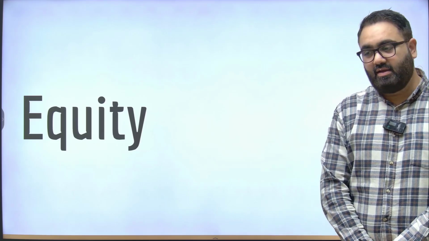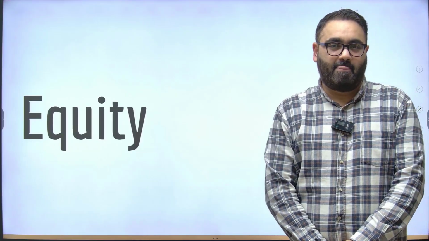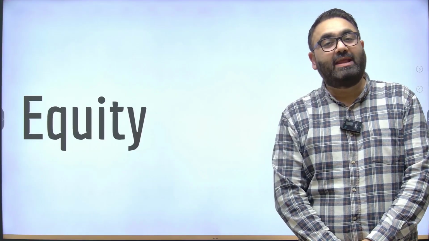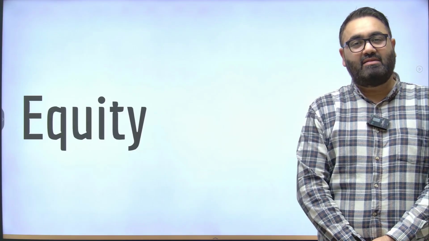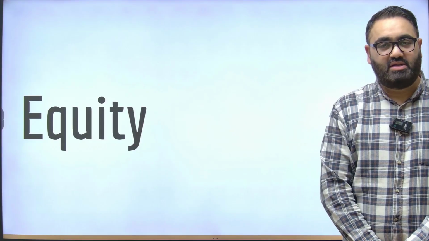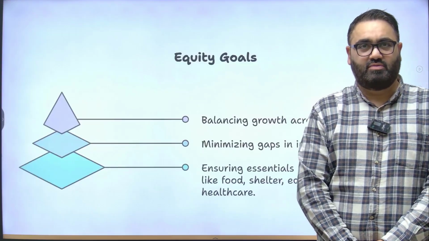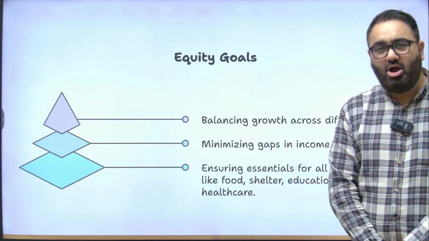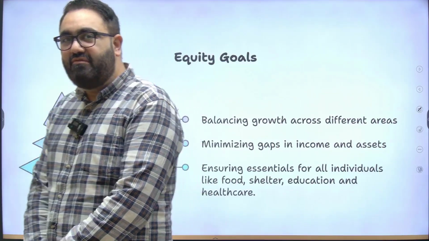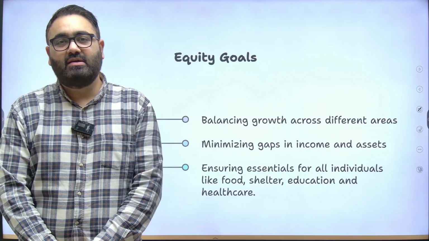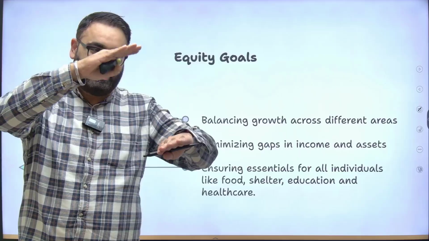The other aspect that the government has been focusing on after our independence is equity. Equity means equality, bringing people at par with each other, making sure that irrespective of their background, people are not discriminated against, be it on the basis of birth, social or educational status, and so forth. The idea of every government around the world is to balance different areas. That is, the government has to ensure that the difference between the richest and the poorest is coming down.